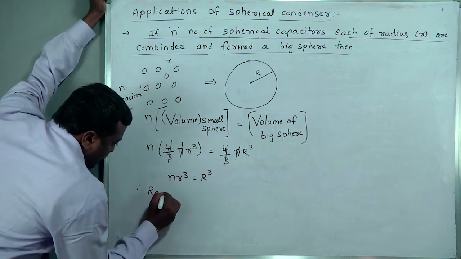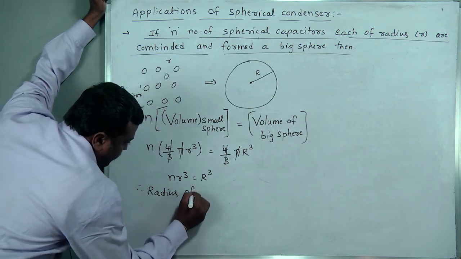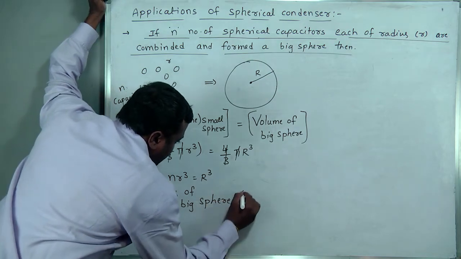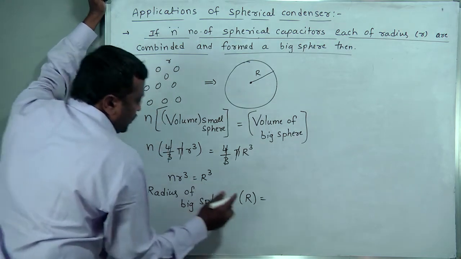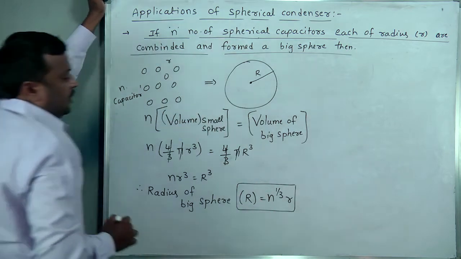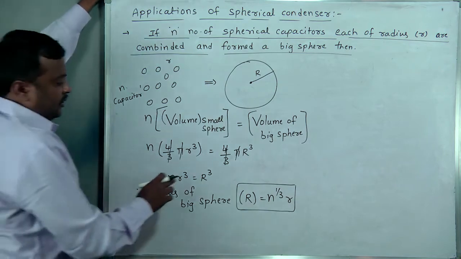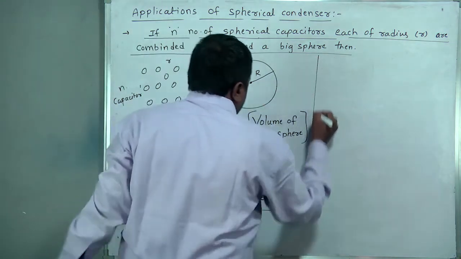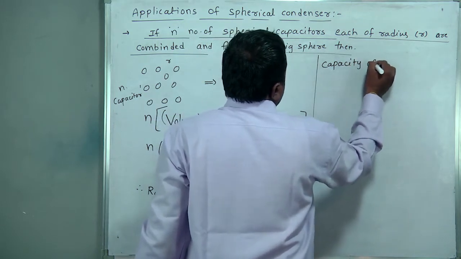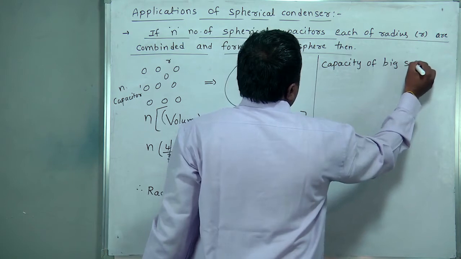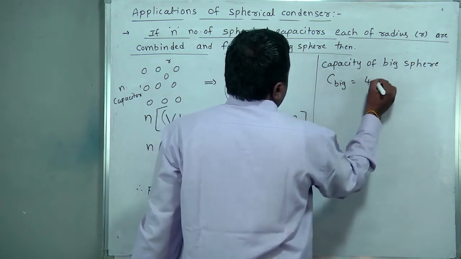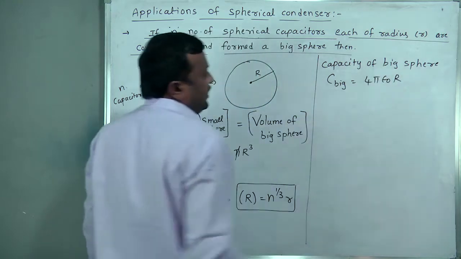Therefore, radius of big sphere capital R is equal to n to the power 1 by 3 into small r. Now capacity of the big sphere: C big is equal to 4 pi epsilon naught capital R, which we derived already.